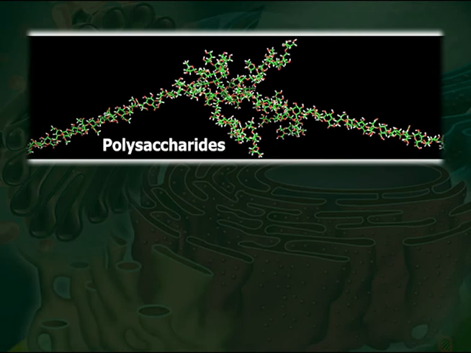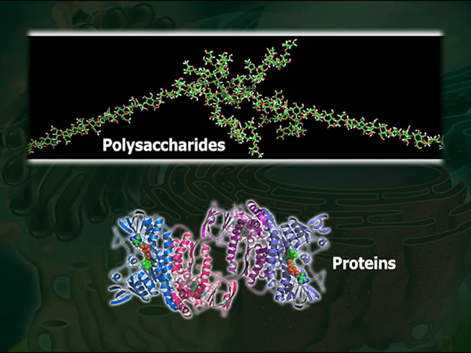Thus, all plant cells may be called secretory cells because they release polysaccharides, proteins, etc. outside the cell membrane for the formation of the cell wall.